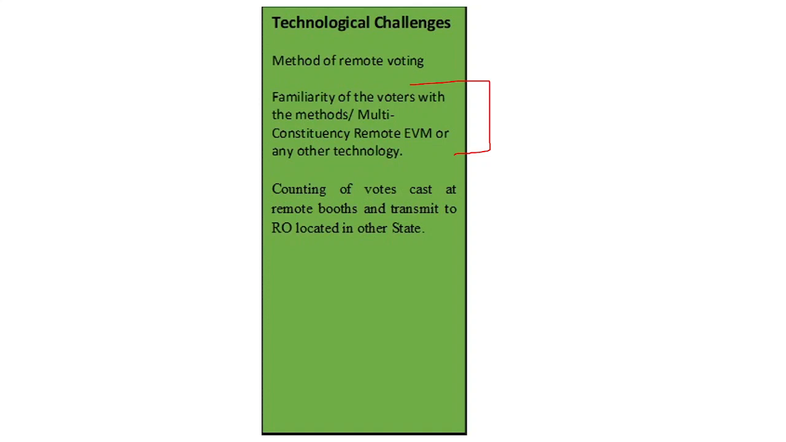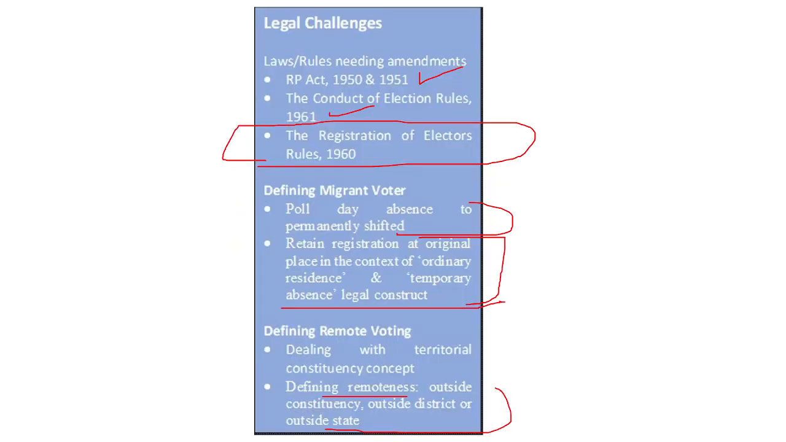And apart from it, counting of the votes cast at the remote booths and transmitting them to the RO located in the other state becomes a problem, because political parties can maneuver in this regard, and wherever there is going to be a shortcoming, political parties are going to use it in order to get the votes in their favor and manipulate the elections as well. So this becomes a very big technological challenge as well. So there are three types of challenges we have talked about: first the technological challenges, legal challenges, and the administrative challenges.